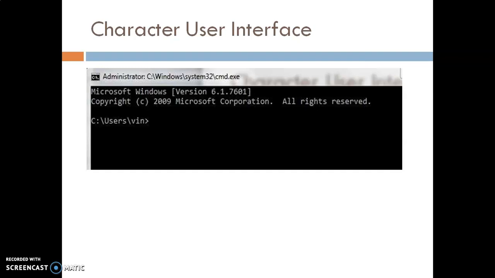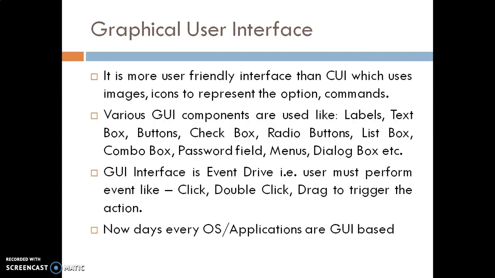Graphical user interface, that is Windows. It is a more user friendly interface than CUI, which uses images and icons to represent the option commands. Various UI components are used, like labels, text boxes, buttons, checkboxes, radio buttons, list boxes, combo boxes, password fields, menus, dialog boxes, etc. GUI is event driven.